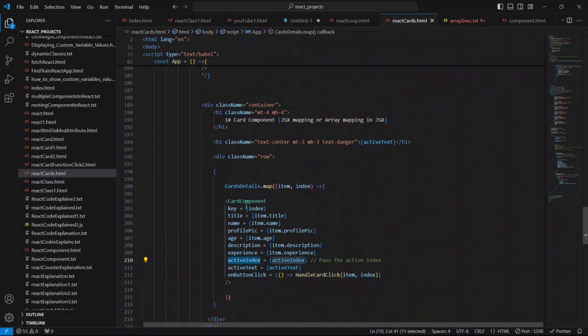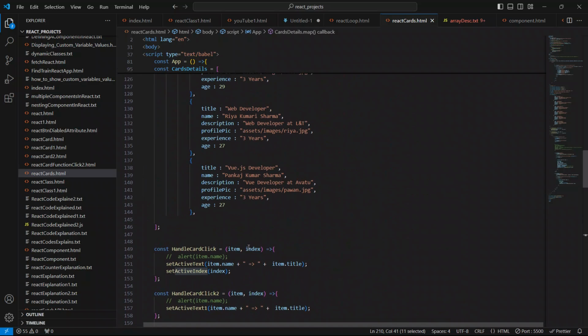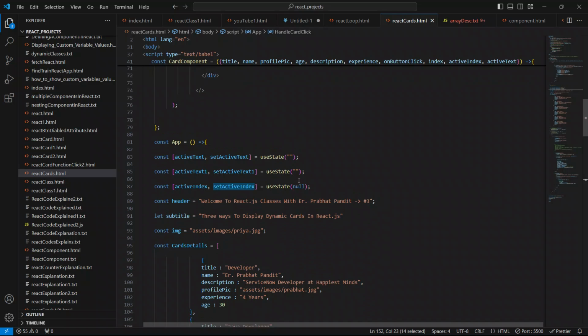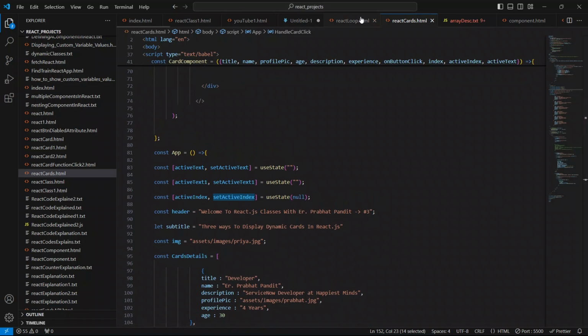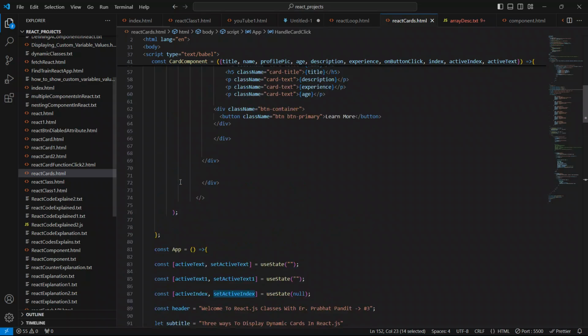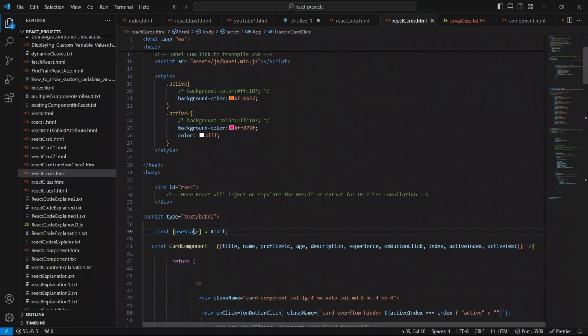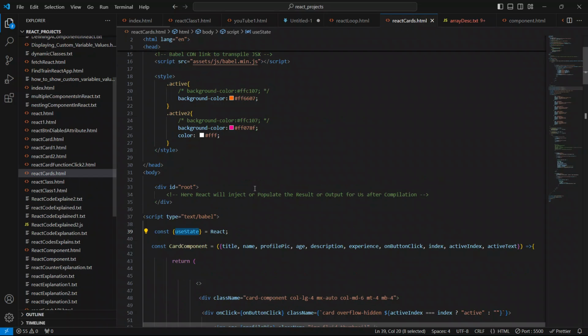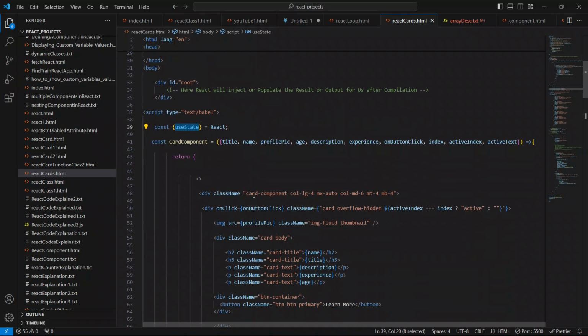Active index, handle card click, set active index. So set active index. As of now, let me just check this. Okay, useState from React. It's doing great. Yeah, there is no issue at all.